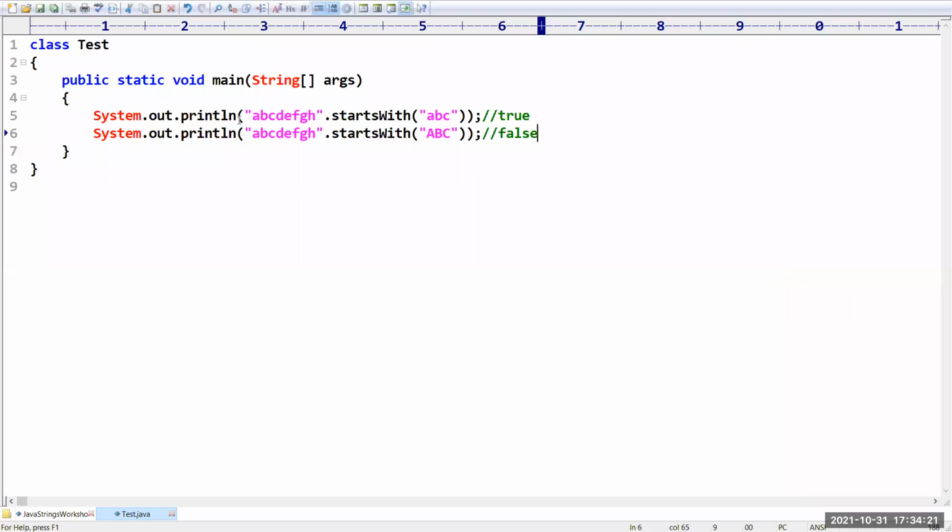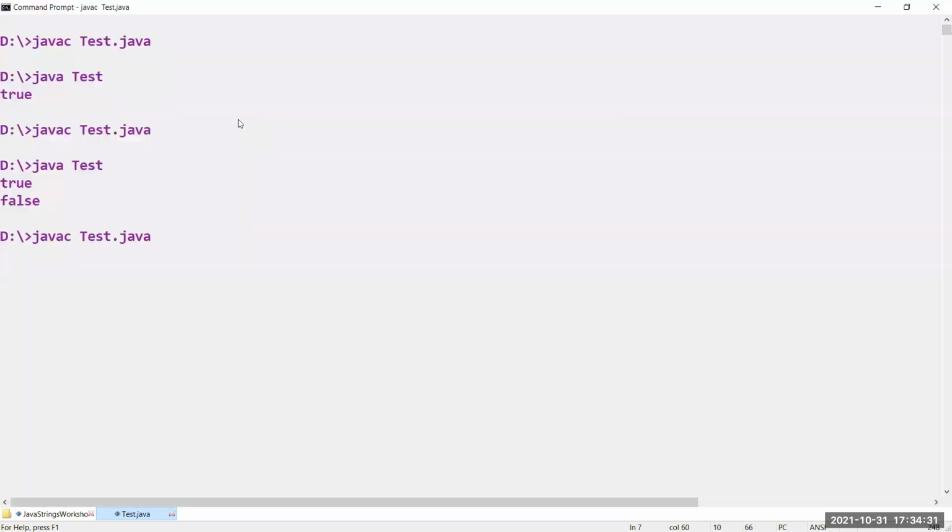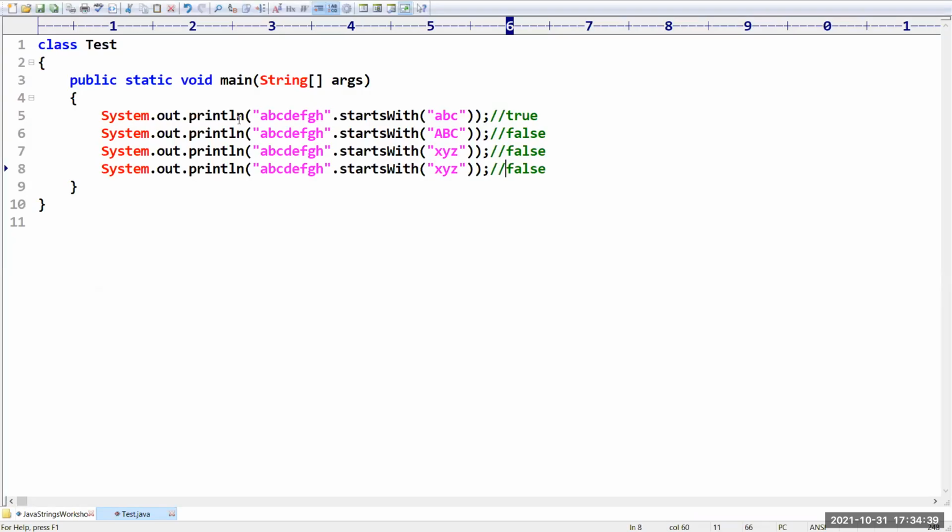Sir, next I want to check whether this A, B, C, D, E, F, G, H is going to start with X, Y, Z or not. No, it is not going to start with X, Y, Z, and here also we are going to get the result as false. Okay. Sir, next I want to compare with ABC, and instead of false, I want to get the result as true.